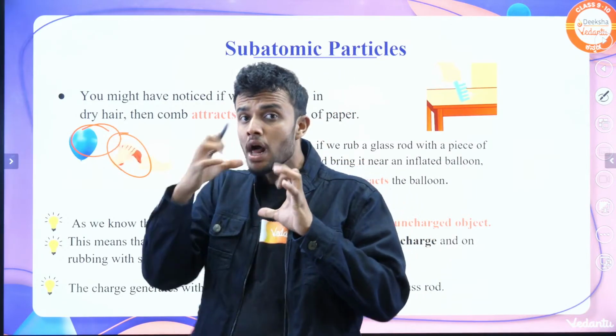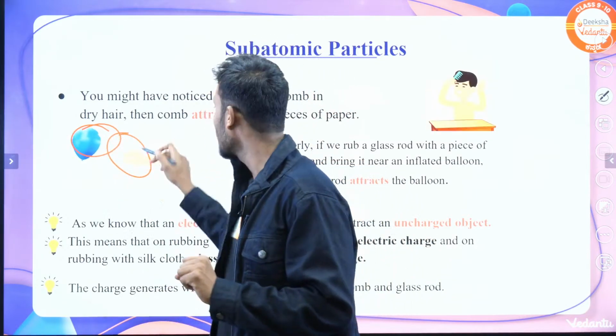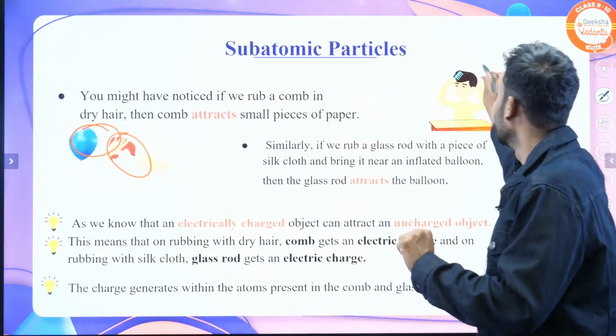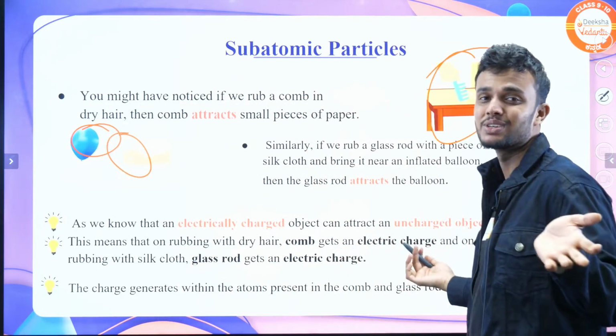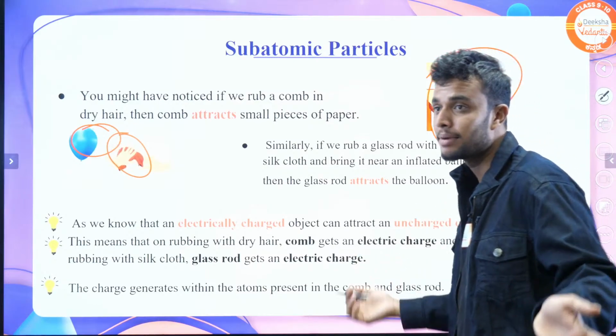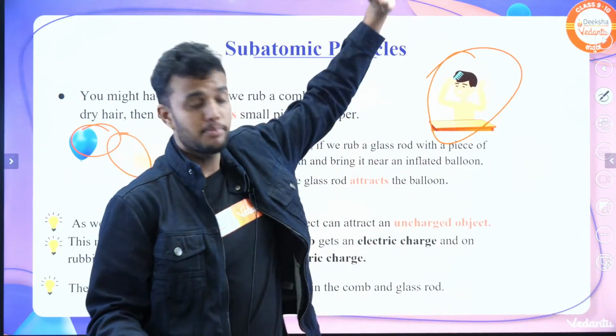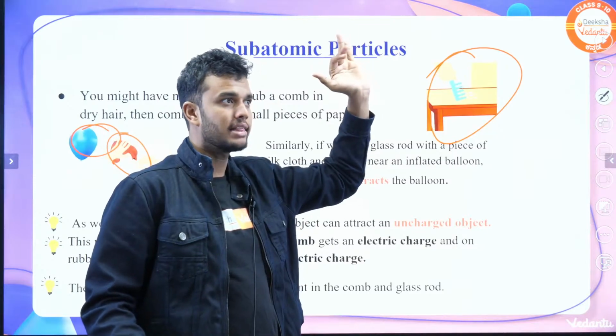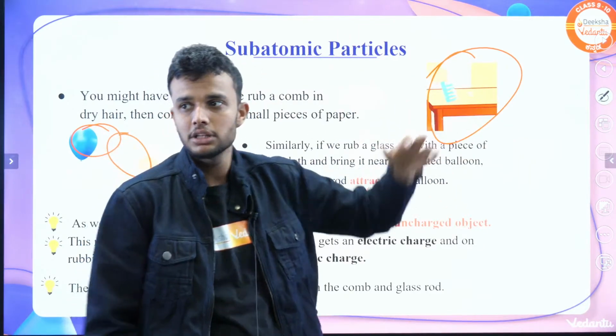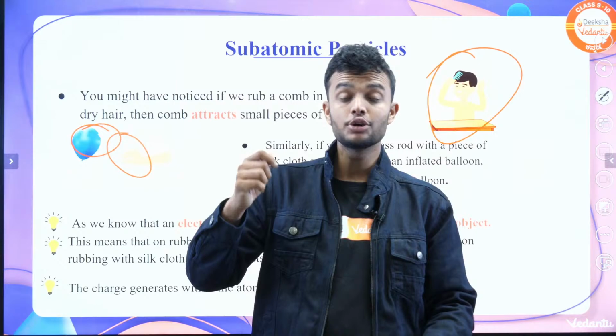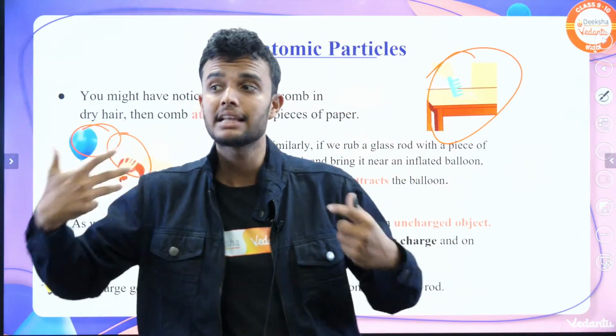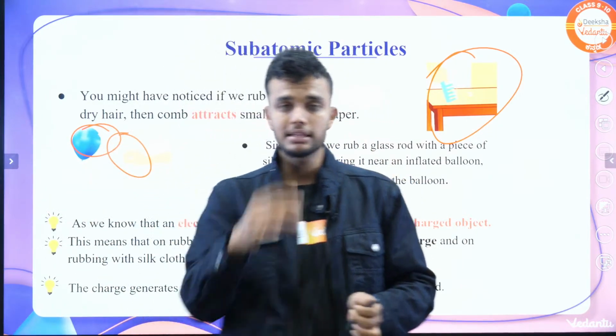The glass rod attracts the balloon. Most of the students do this experiment, right? It's a magic. We also used to do it before, when I was studying. This is also important.